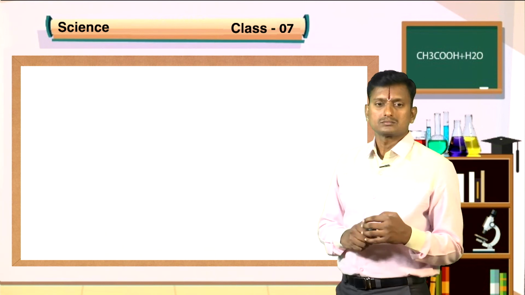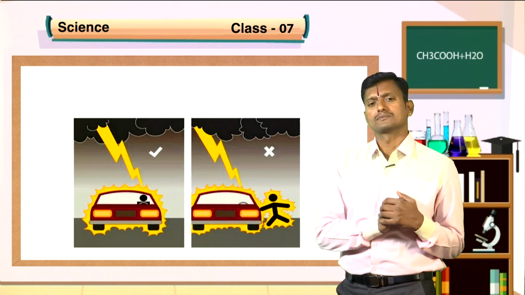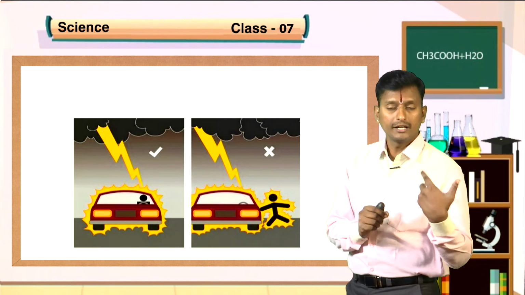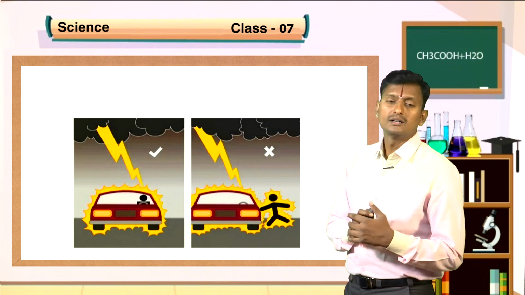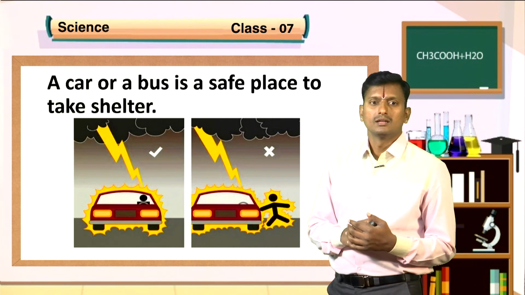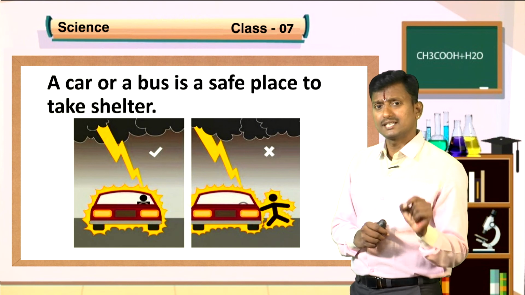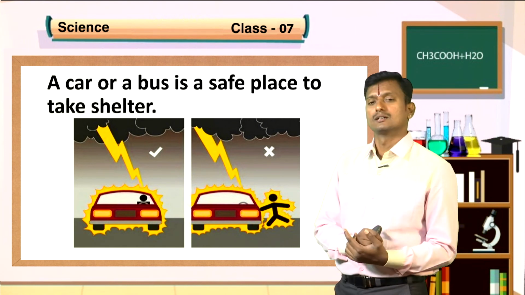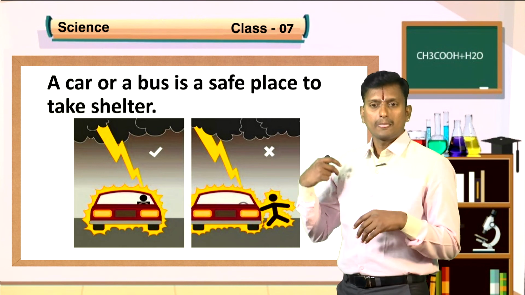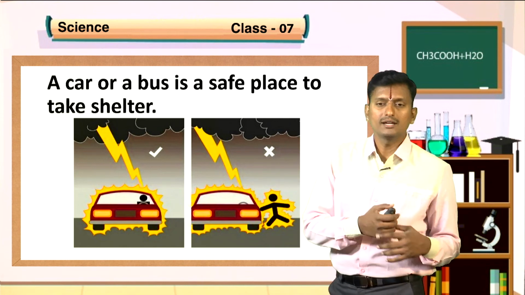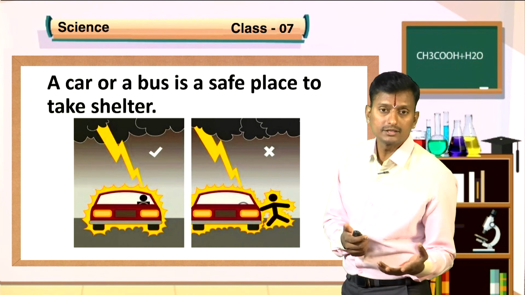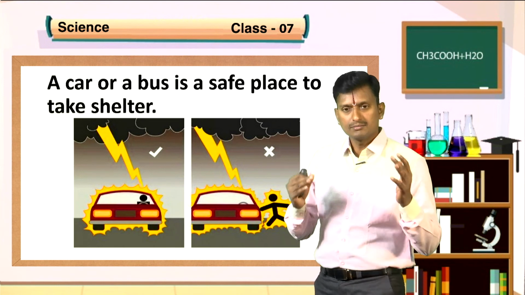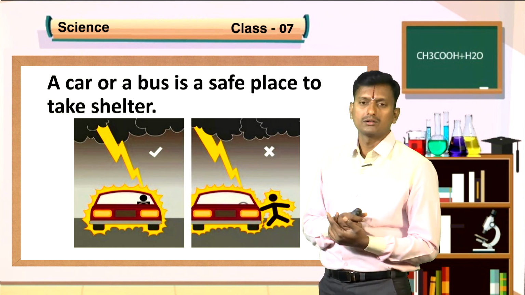Okay, students, what does it show? An open car, or standing outside the car, is not safe. A car or a bus is a safe place to take shelter. Just sit inside, don't go outside. Don't touch the vehicle's metal surfaces during a thunderstorm. It causes shock hazards. Just be safe in a car or a bus.